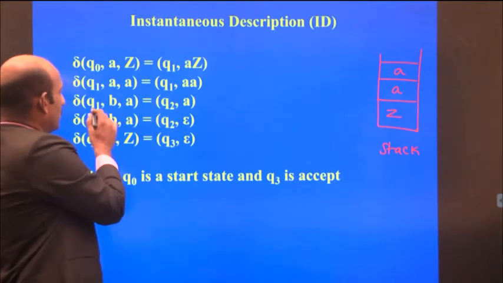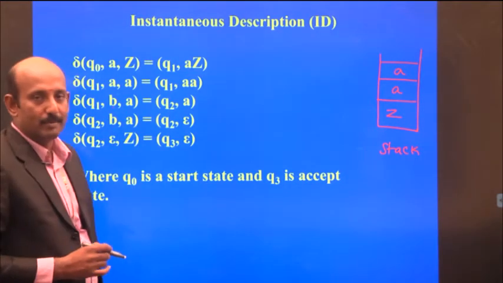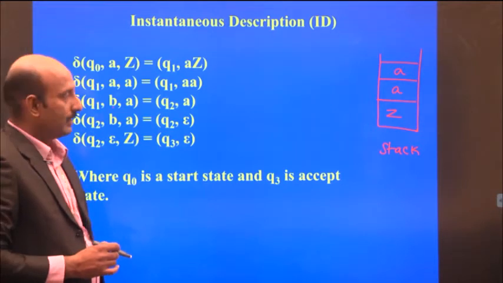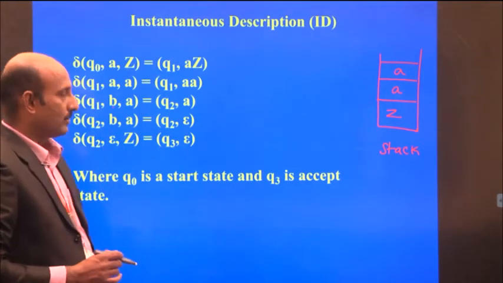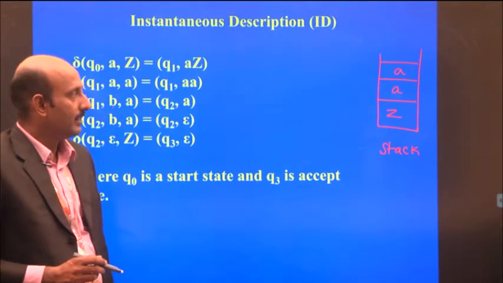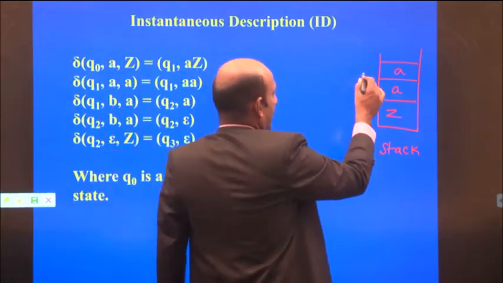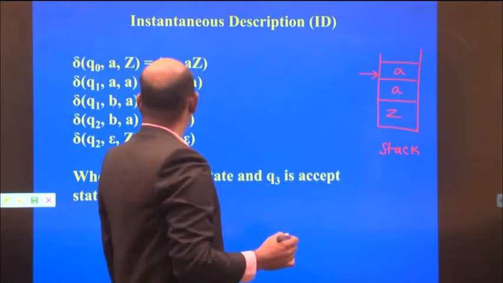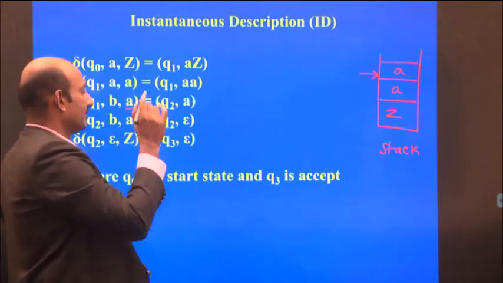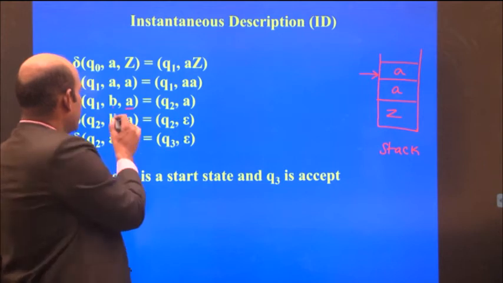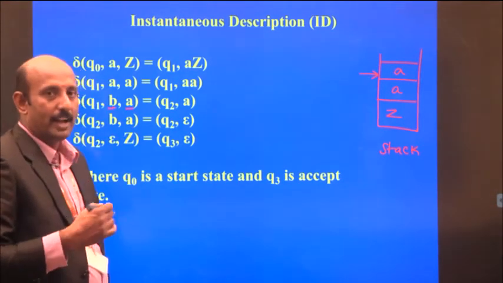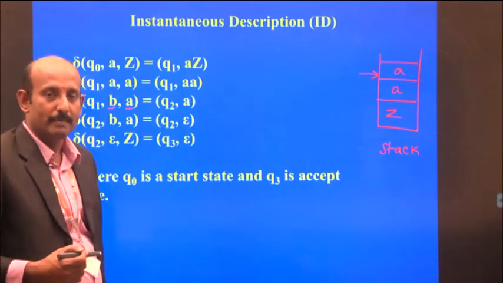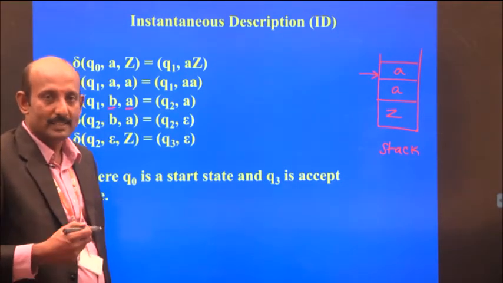Next, from Q1 we read the input B. The top of the stack pointer points to A, and now the input is B. In this case, we have to pop the element from the stack.